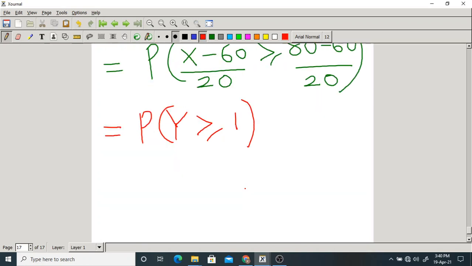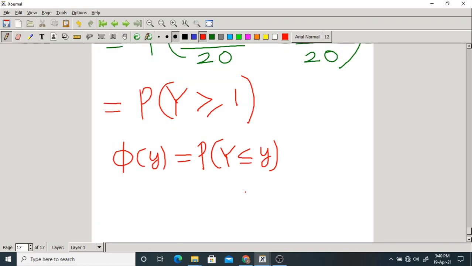Okay. So, let me write here. What is phi of y? Probability that capital Y is less than or equal to small y. Do you agree or not? So here, what do you want? Y is greater than or equal to 1. How to write this?